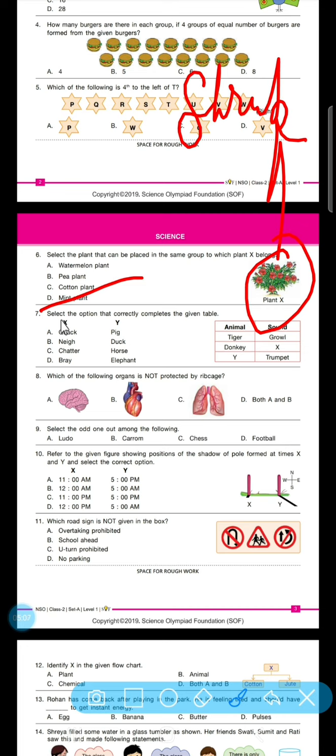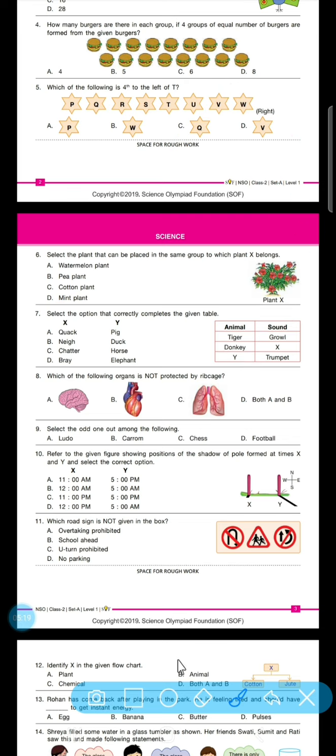Now the seventh question. Select the option that correctly completes the given table. So animal, and then we have their sound. Let's see which animal has which kind of sound, like tiger growl, donkey X, and elephant Y. So we have to fill X and Y here. What we can do with the following option is bray and trumpet, like donkey's bray and elephant's trumpet.